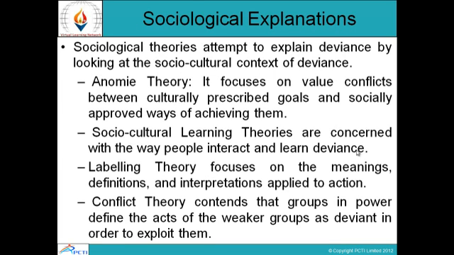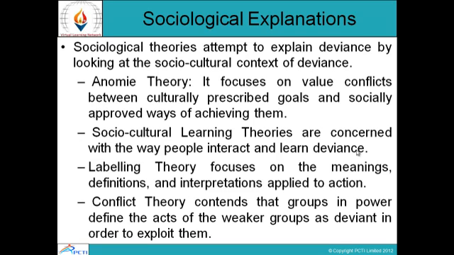Sociological explanations. Sociological theories attempt to explain deviance by looking at the socio-cultural context of deviance. Anomy theory focuses on value conflicts between culturally prescribed goals and socially approved ways of achieving them. So anomy theories are basically value conflicts between culturally prescribed goals and socially approved ways. Socio-cultural learning theories are concerned with the way people interact and learn deviance. Labeling theory focuses on the meanings, definitions, and interpretations applied to action.